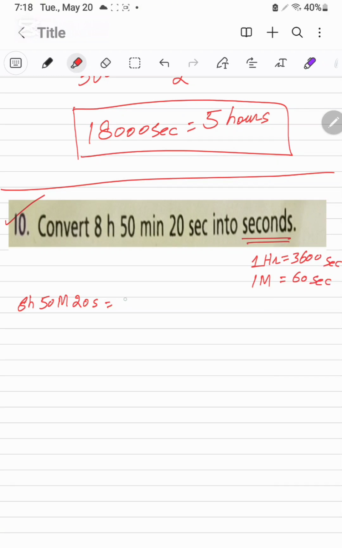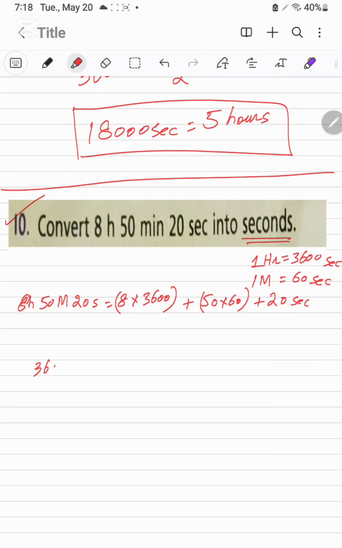So 8 will be multiplied with 3600 seconds plus 50 will be multiplied with the 60 and plus 20 is already in seconds.